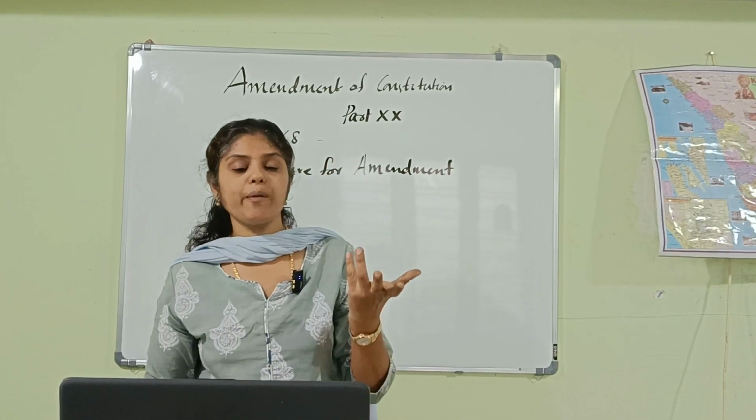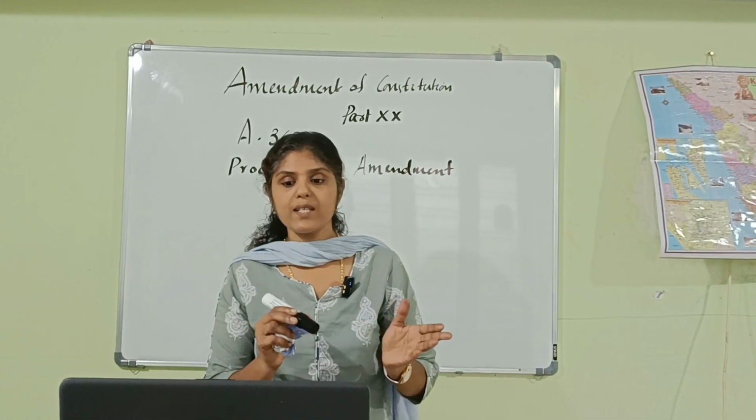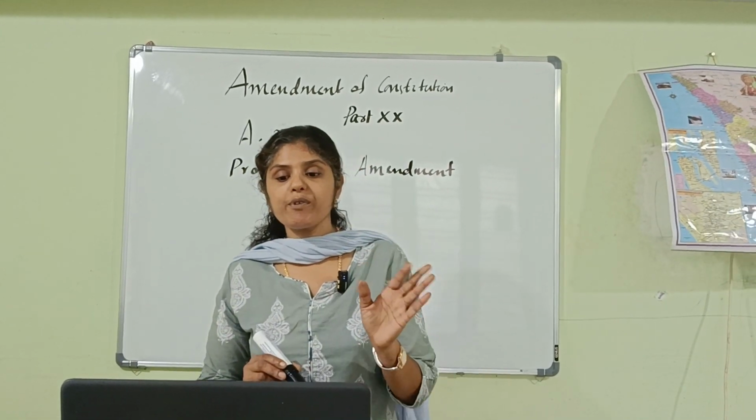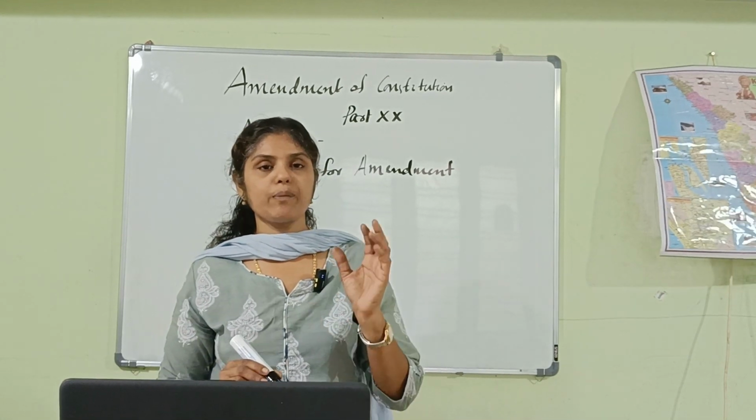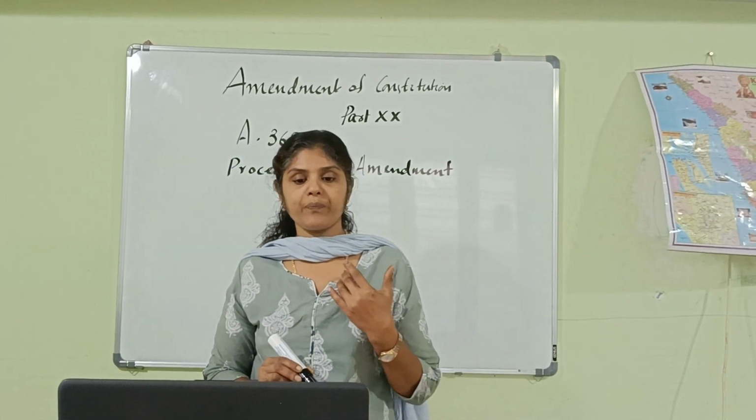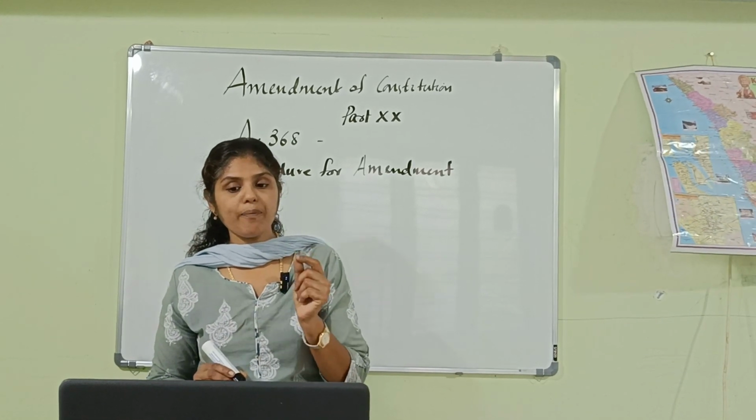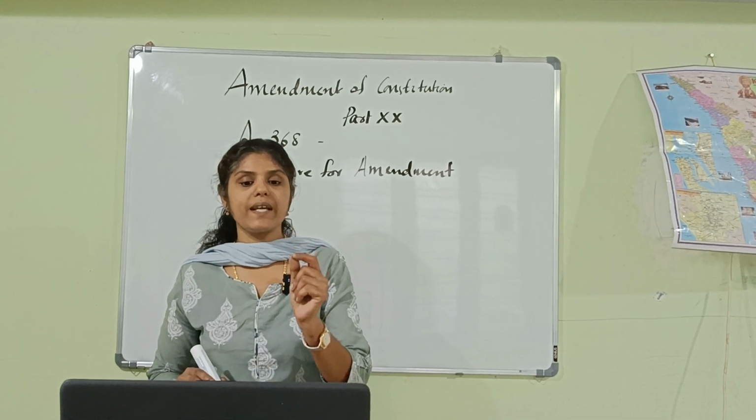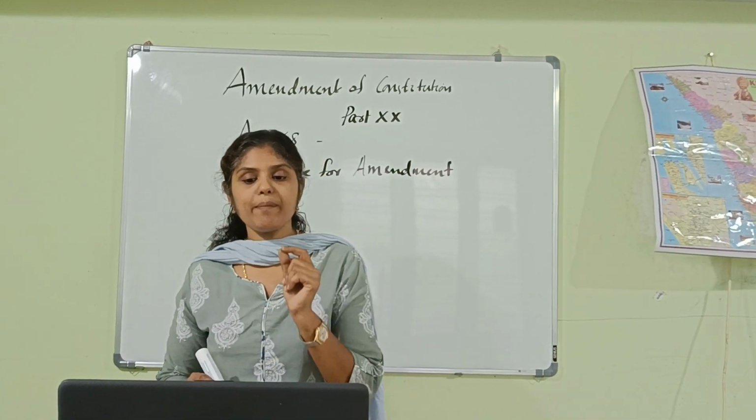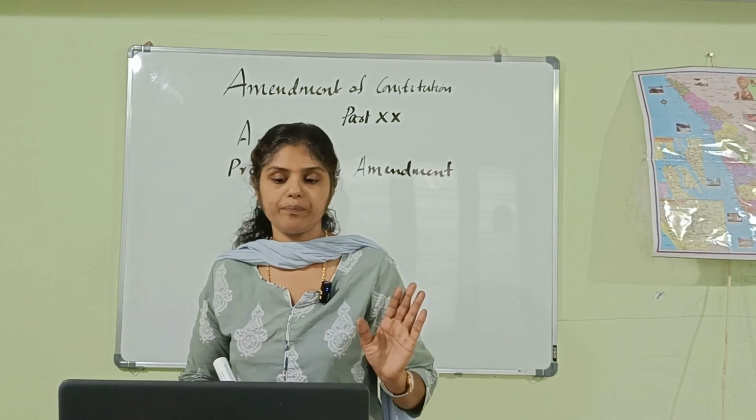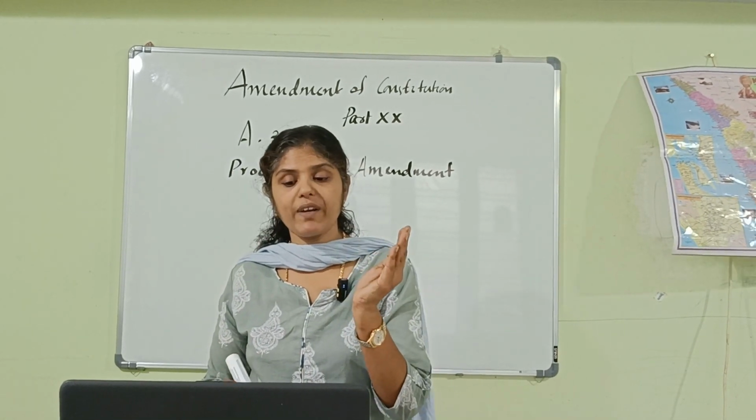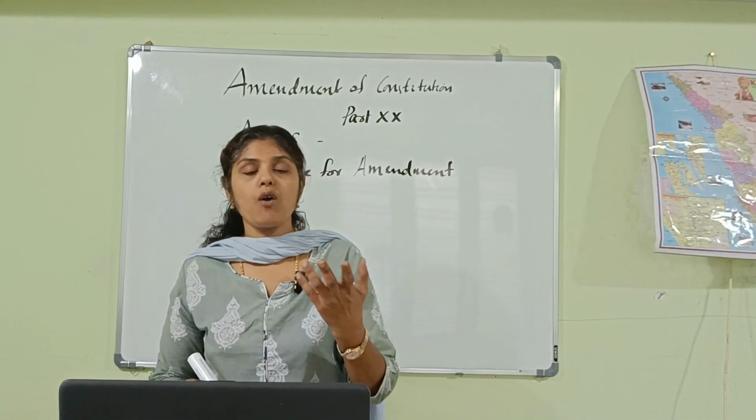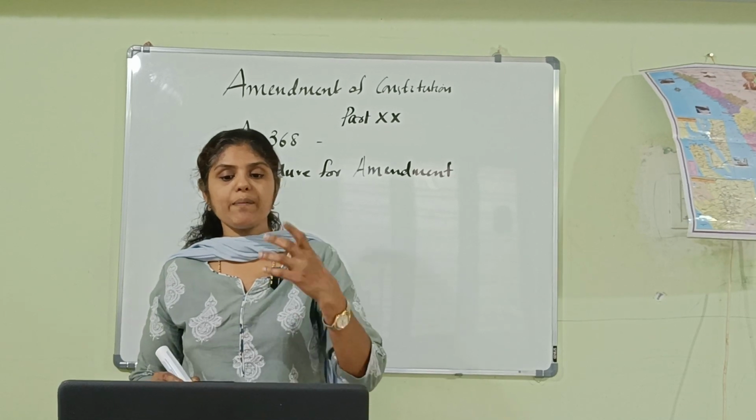In case any disagreement occurs between the two houses in passing the bill, there is no provision for holding a joint sitting of the two houses for the purpose of the passage of the bill. And if the bill seeks to amend the federal provisions of the Constitution, it must also be ratified by the legislatures of half of the states by a simple majority, that is, a majority of members of the House present and voting. So, if a bill seeks to amend the federal provisions of the Constitution, it also must be ratified by the legislatures of half of the states by a simple majority, that is, a majority of members of the